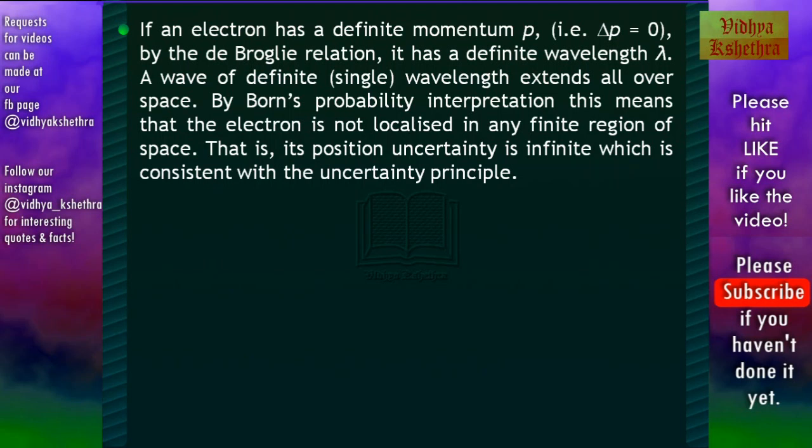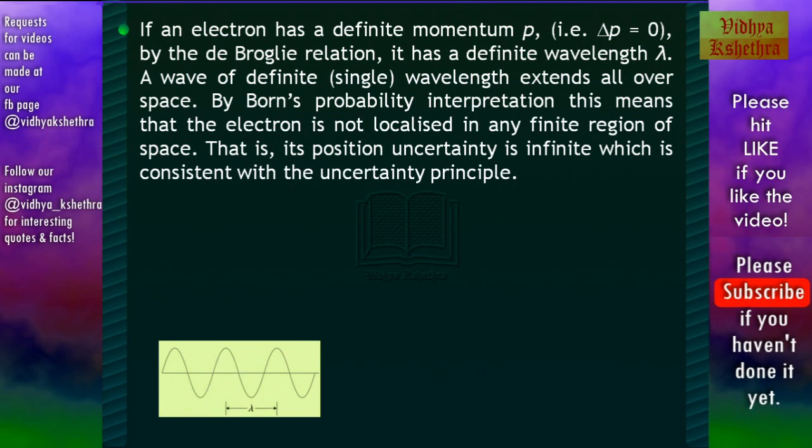So if we use Born's probability interpretation, it means that the electron is not localized in any finite region of space. That is, its position uncertainty is infinite, which is consistent with the uncertainty principle. It can be shown as in this figure.